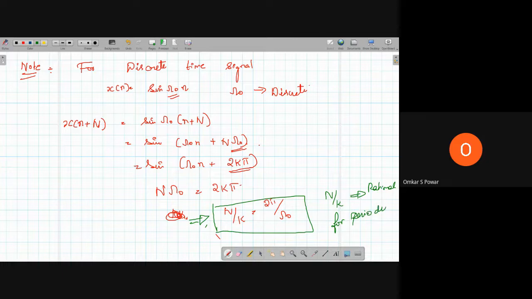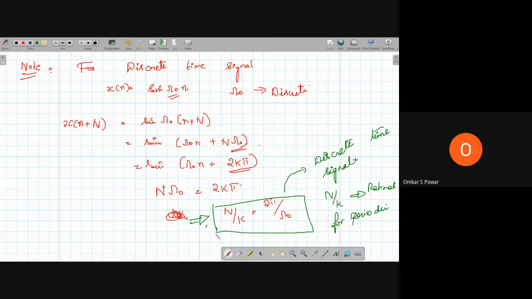So using this condition, we have to solve for discrete time signals. In the previous condition T is equal to 2 pi by omega naught, so here N by k is equal to 2 pi by omega naught, the angular frequency for discrete.